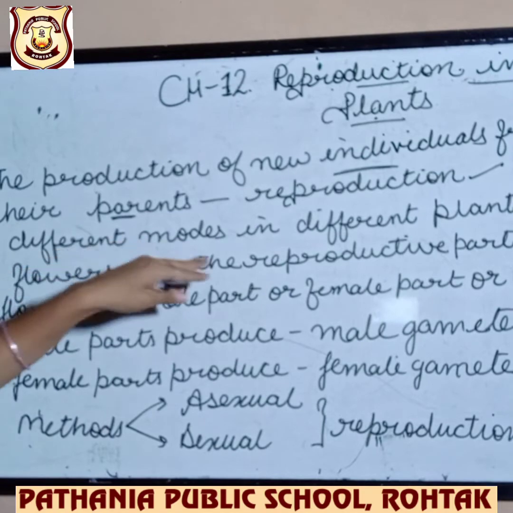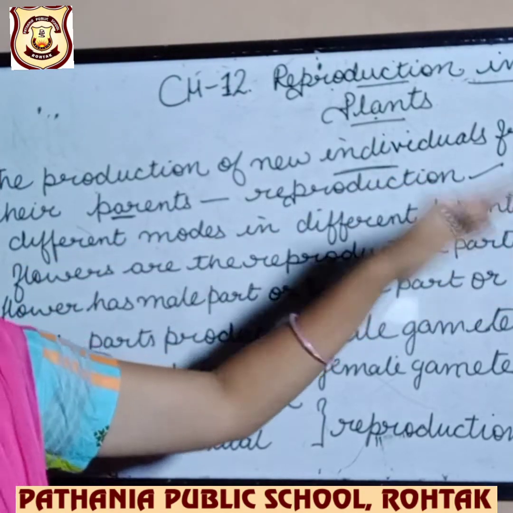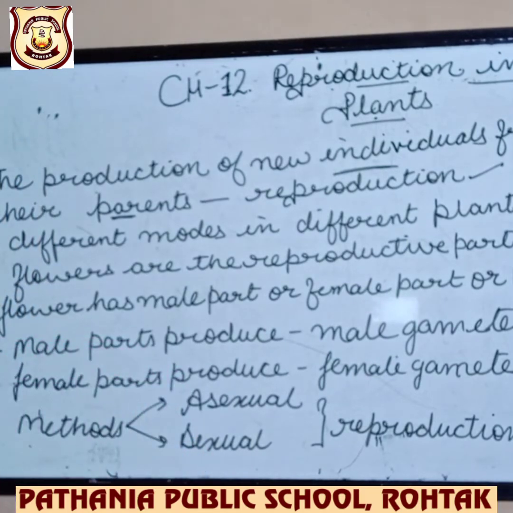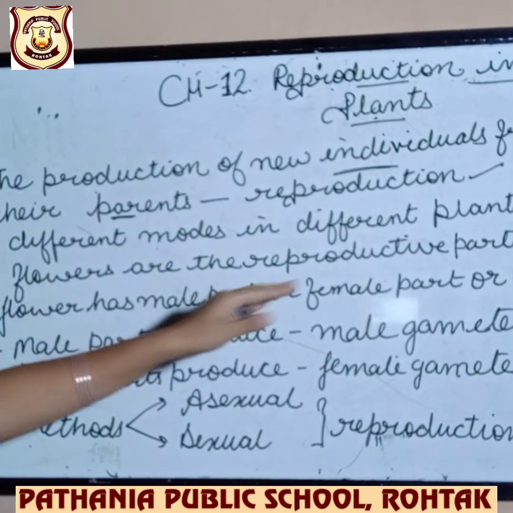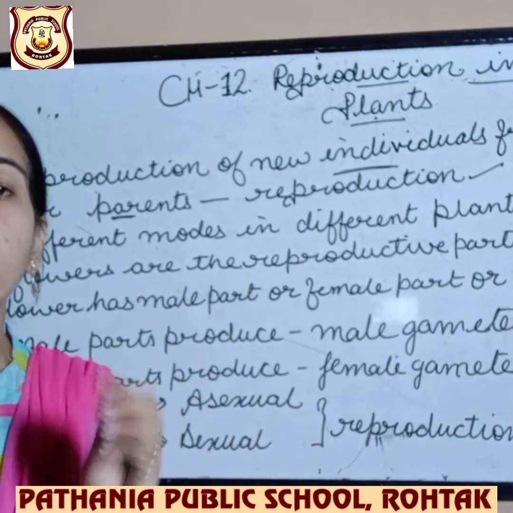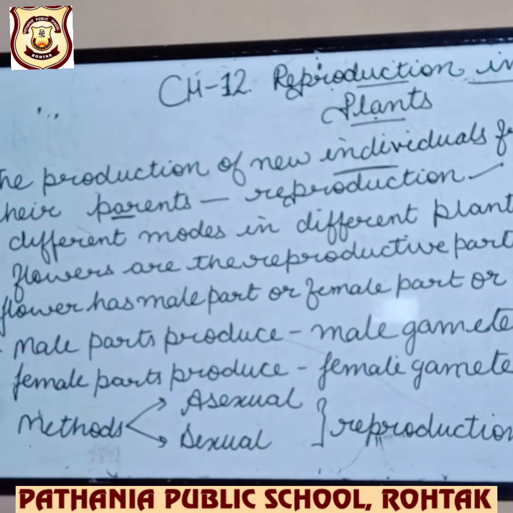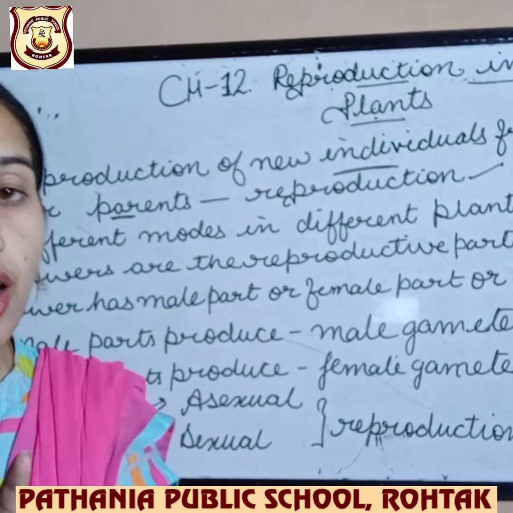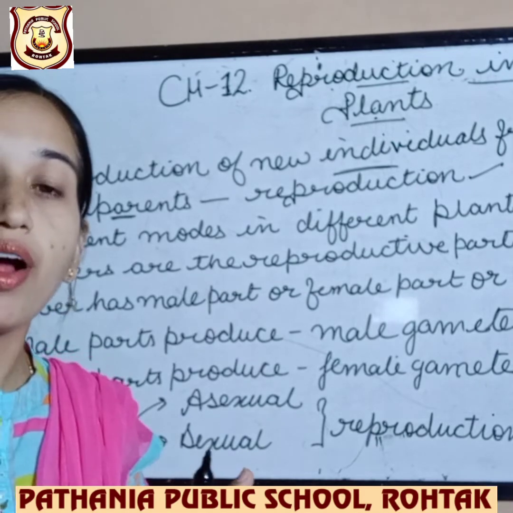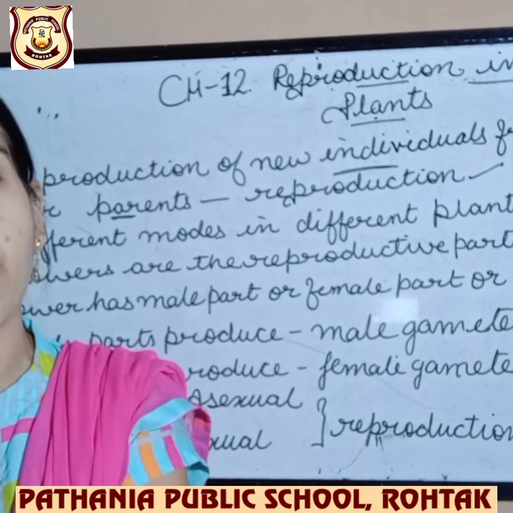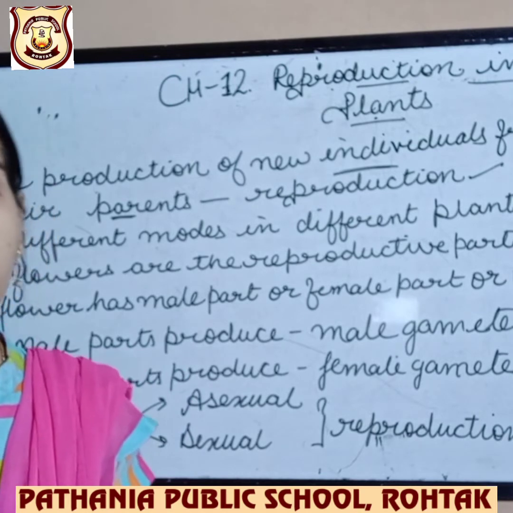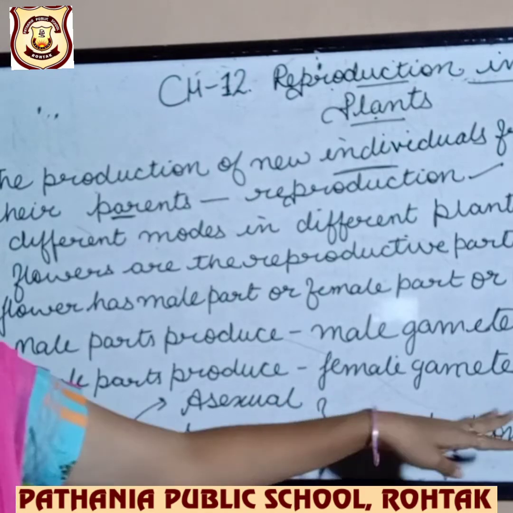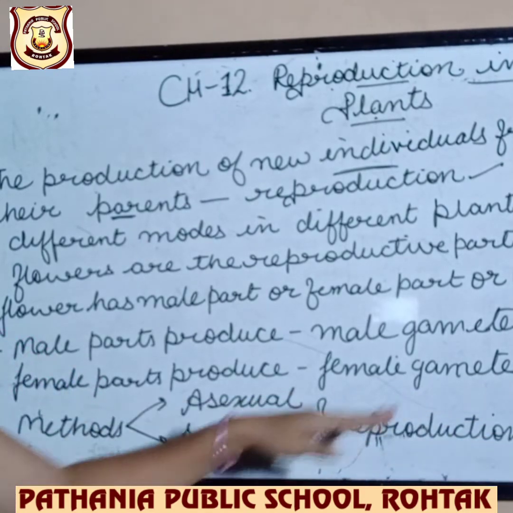Different modes are there in different plants. Every plant follows a different kind of mode of reproduction. Flowers are the reproductive part of a plant. As we all know, the flower is the reproductive part. It contains both male part and female part in a single flower, or many times one male flower and one female flower. We will study them in depth further. The female part produces female gametes and the male part produces male gametes.